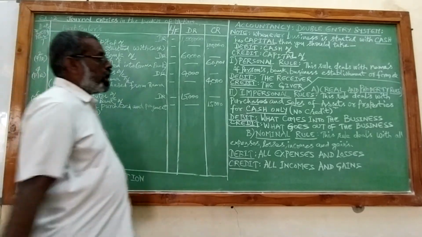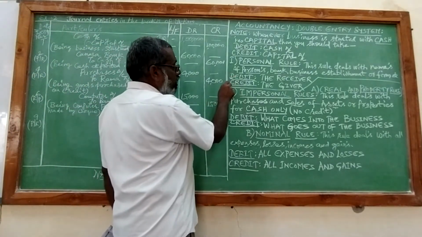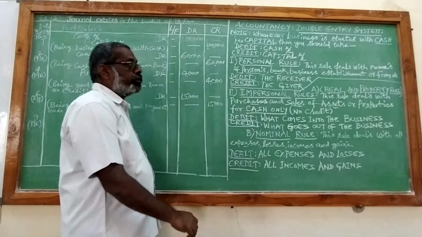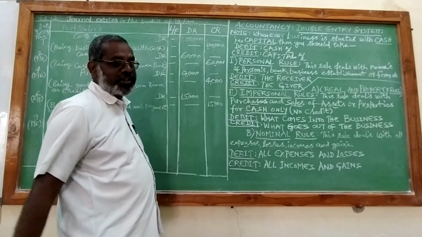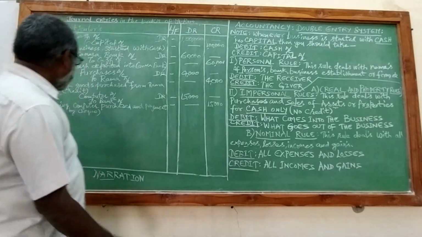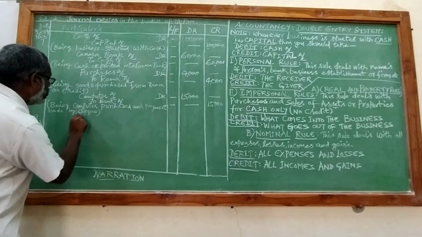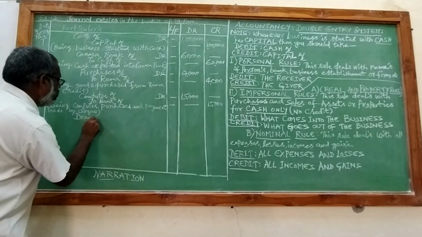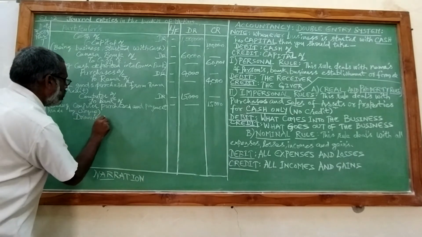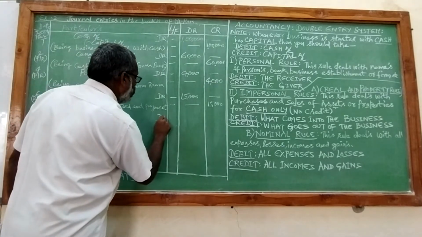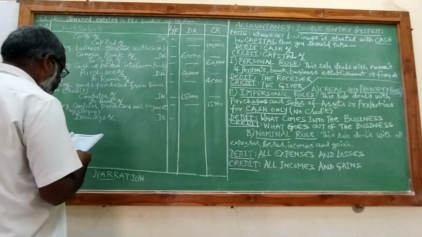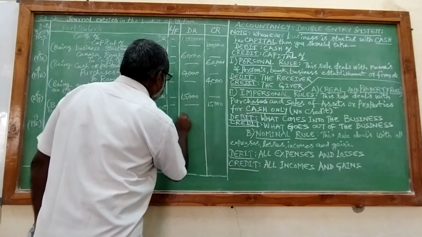For that the formula is debit the receiver, credit the giver. Here Ram is withdrawing money from the business, so we will take drawings. It is 5,000.